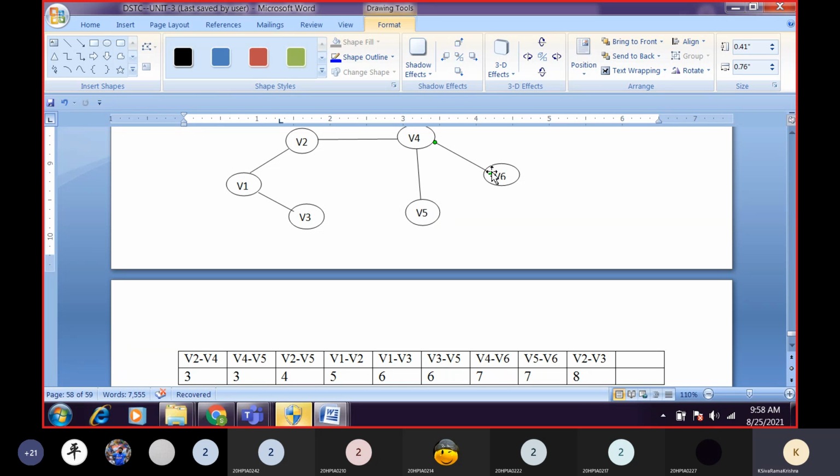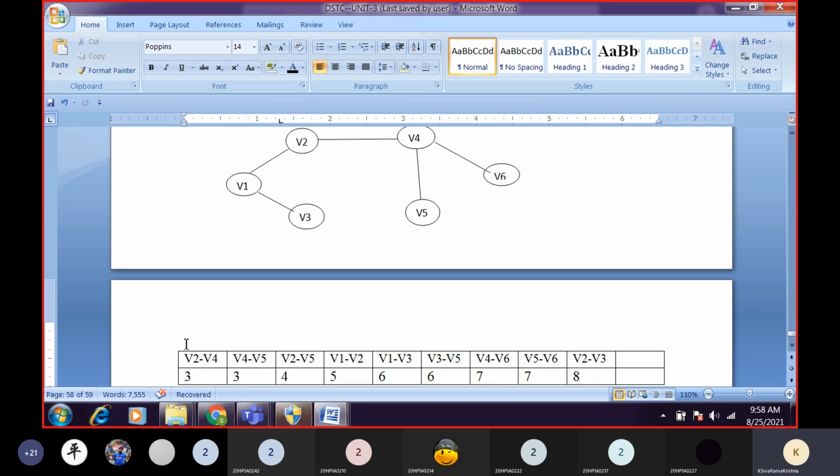Yes, connected graph, sir. Why? Because all the vertices are visited. Now tell me, what is the weight of this minimum cost spanning tree?